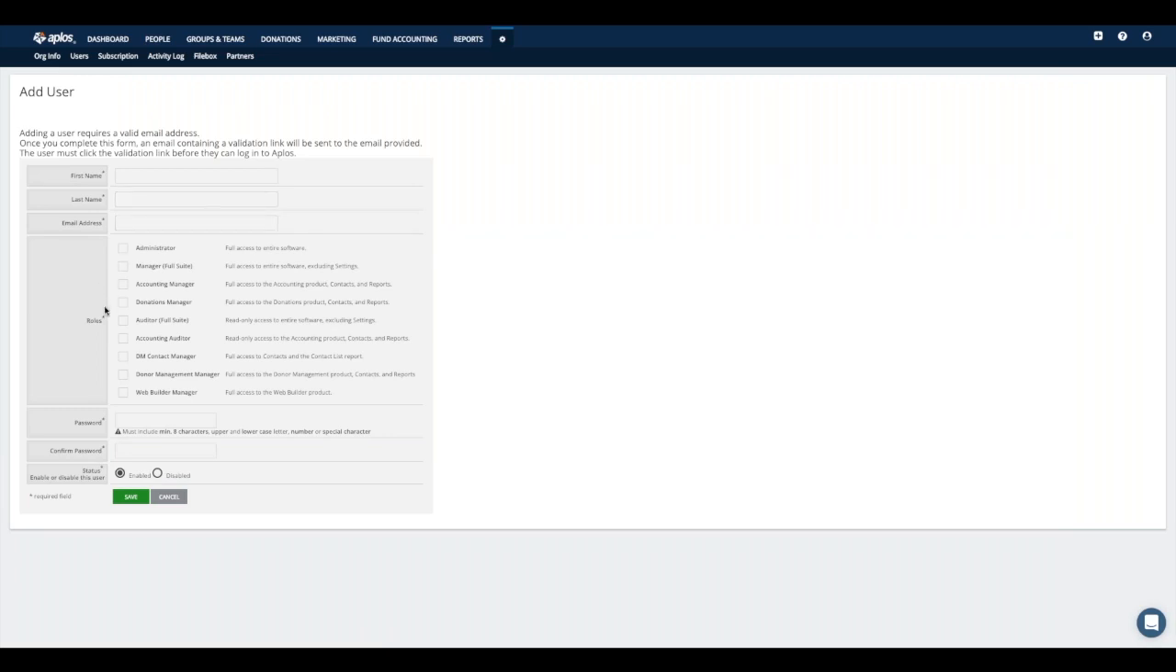You can also select roles for your users. So we do have a variety of roles that you can select from, starting with an administrator who has full access to the entire software, going all the way down to some read-only access roles if needed for a user. All right, and once you have their roles selected, then you can put in a password that individual can change the next time they log in. Once you have all the details filled in, just click Save, and that'll be that.